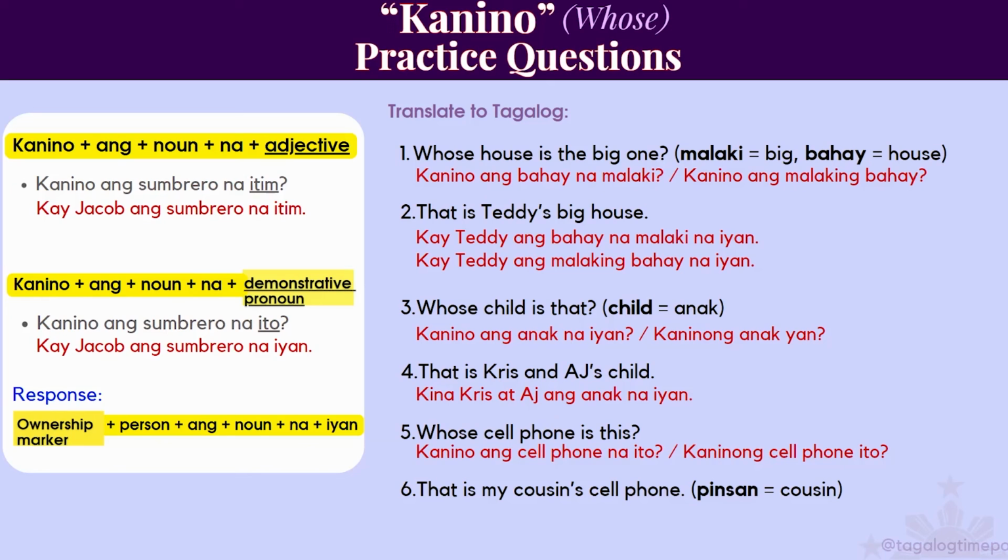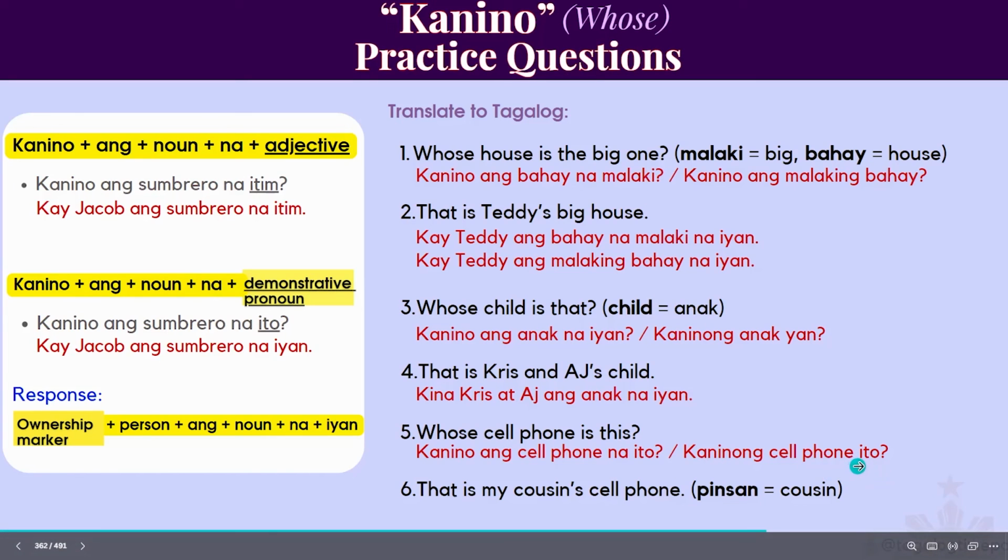Number 5, whose cell phone is this? Kanino ang cellphone na ito? So that's following sentence structure number 2. Kanino ang, the noun is cell phone, na, ito is the demonstrative pronoun. And just quickly speaking, someone might say, kaninong cell phone ito? So the na is dropped usually.